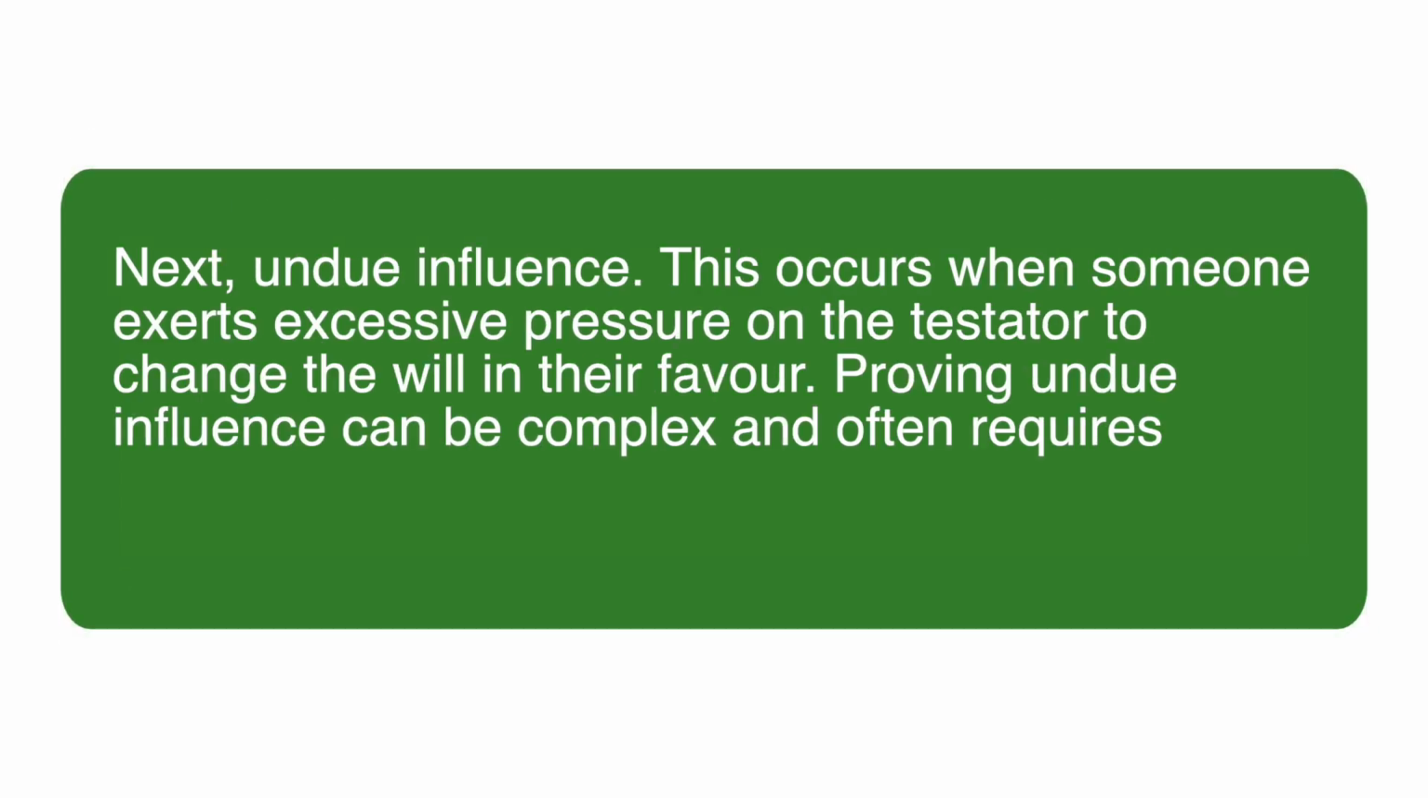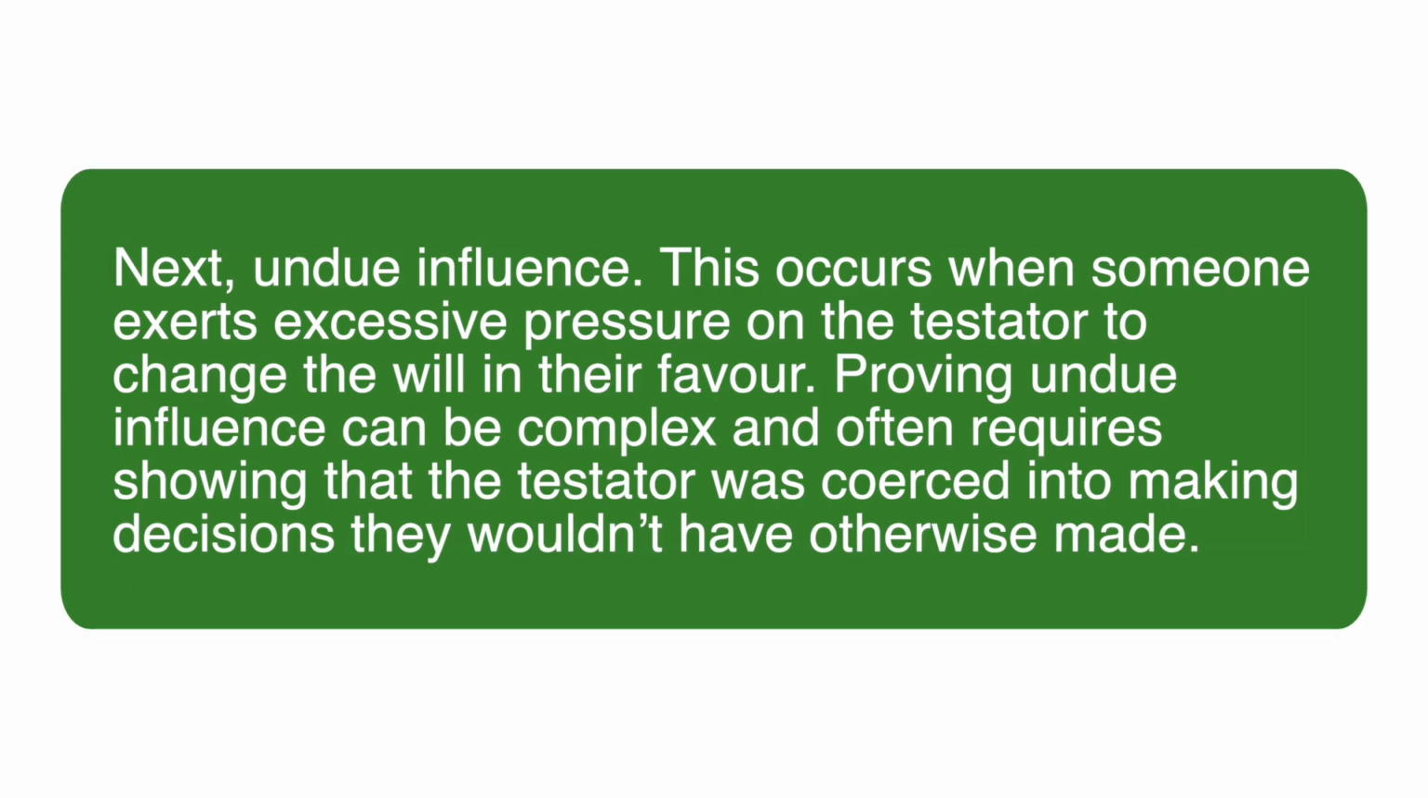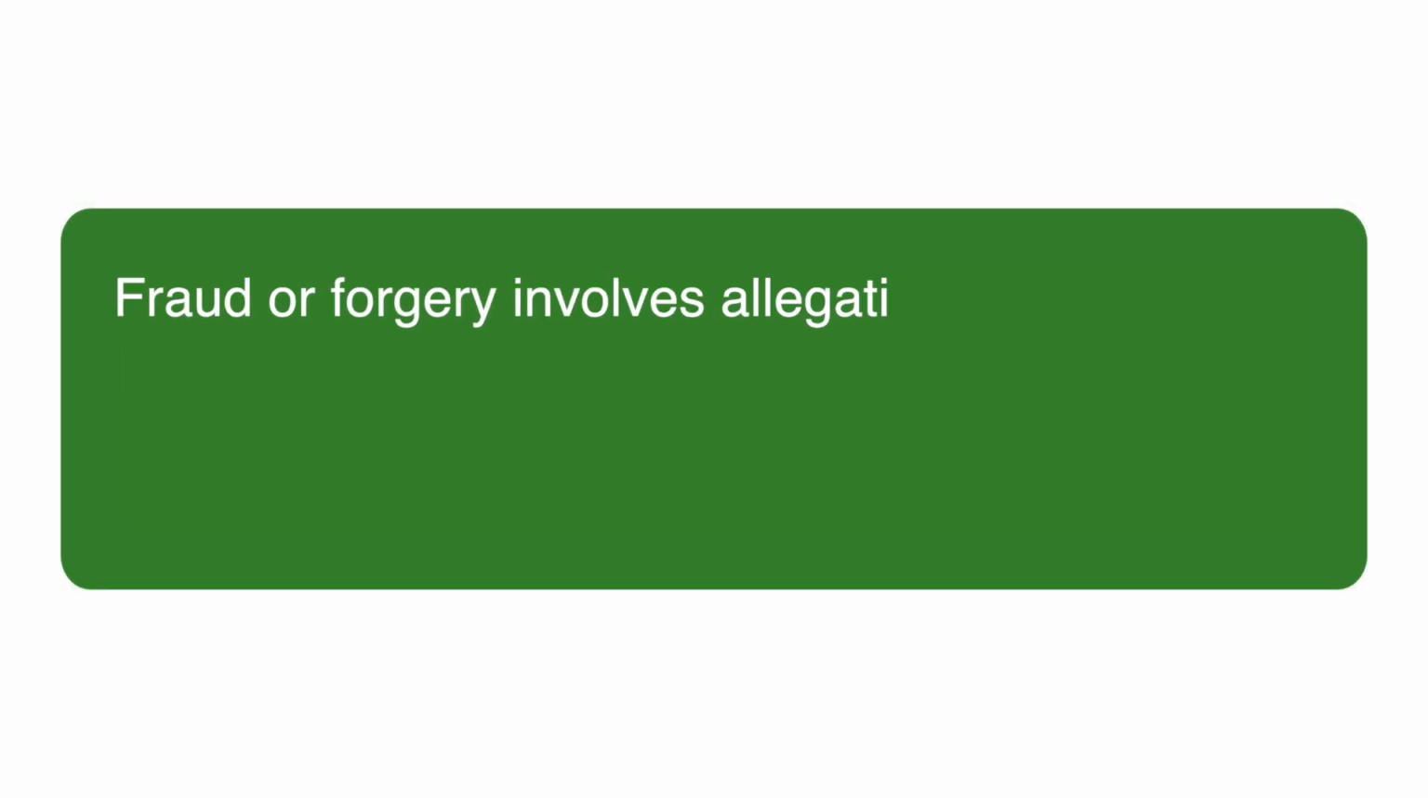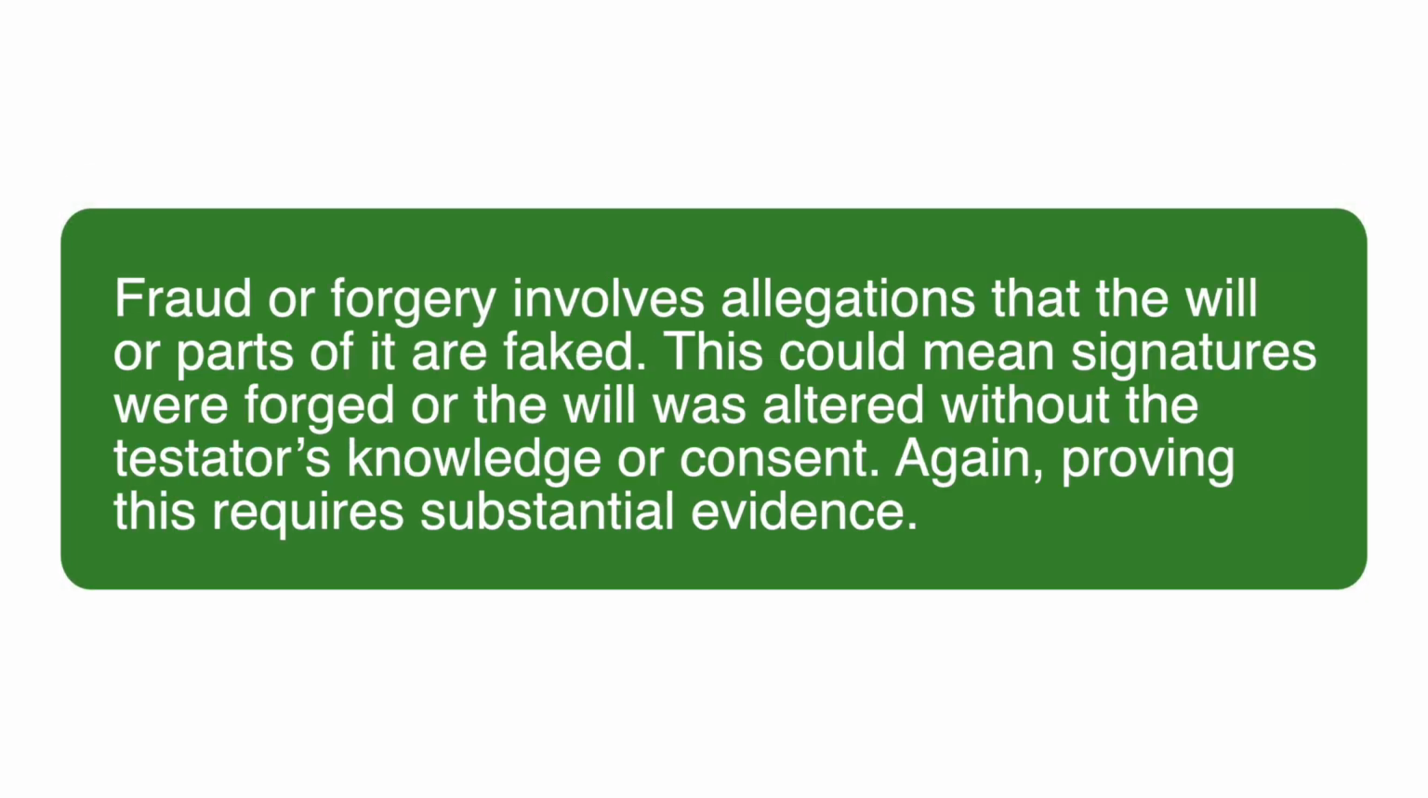Next, undue influence. This occurs when someone exerts excessive pressure on the testator to change the will in their favour. Proving undue influence can be complex and often requires showing that the testator was coerced into making decisions they wouldn't have otherwise made.